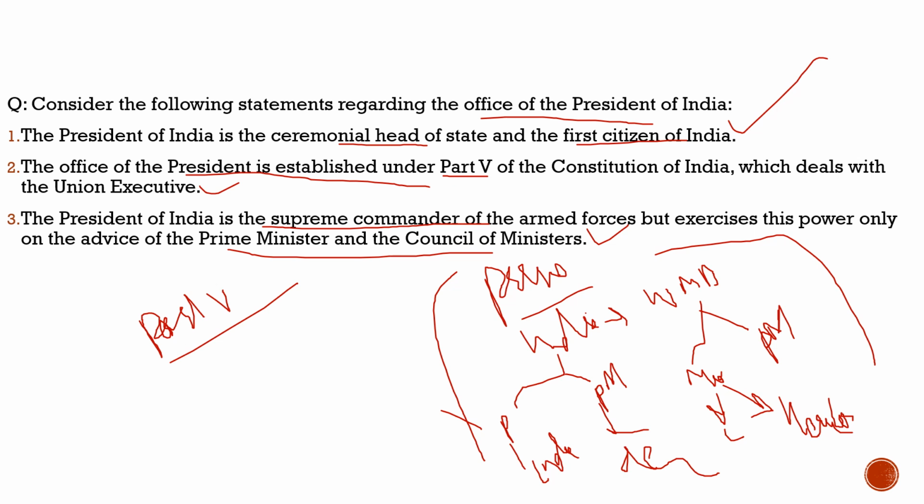The President's office, discussion in the Constitution comes under Part 5 of the Constitution, and he is the ceremonial head. He is the first citizen. This is all what you need to know from this discussion which we have done today. Now with this, I hope with respect to this question, all the three statements are correct.